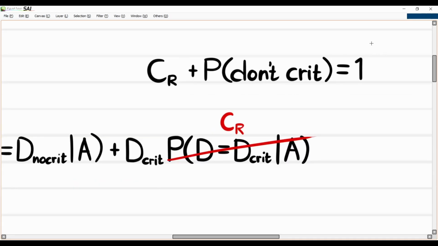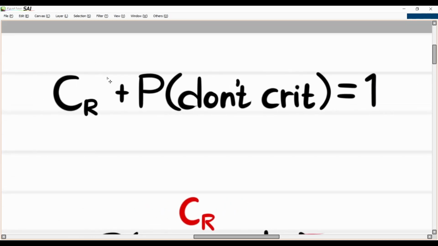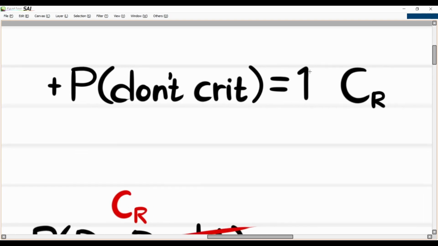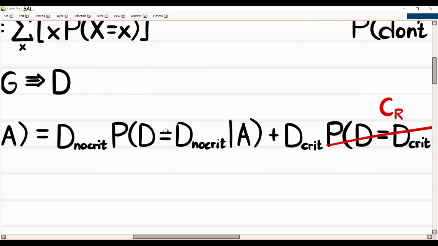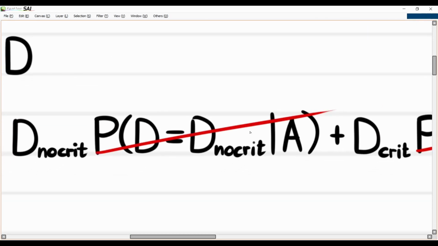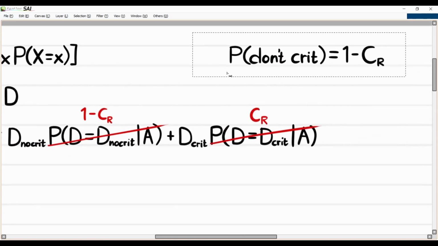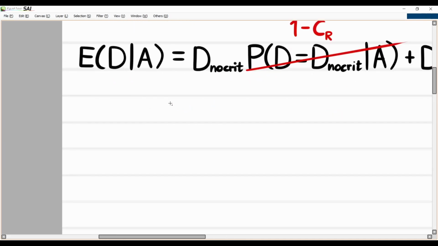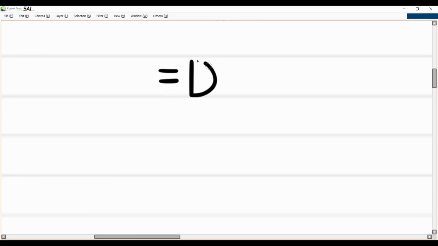But the probability that we don't crit, if we do some basic algebra by subtracting from both sides, will simply be 1 minus the crit rate. And that's what this one is, the probability that we don't crit. So we can cancel this out, and we say that this is 1 minus our crit rate. There we go. So let's clean this up and continue on to our next line. So let's rewrite this again.